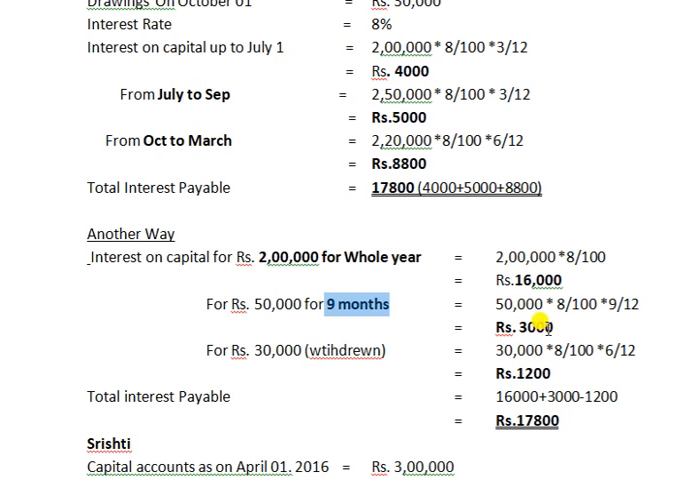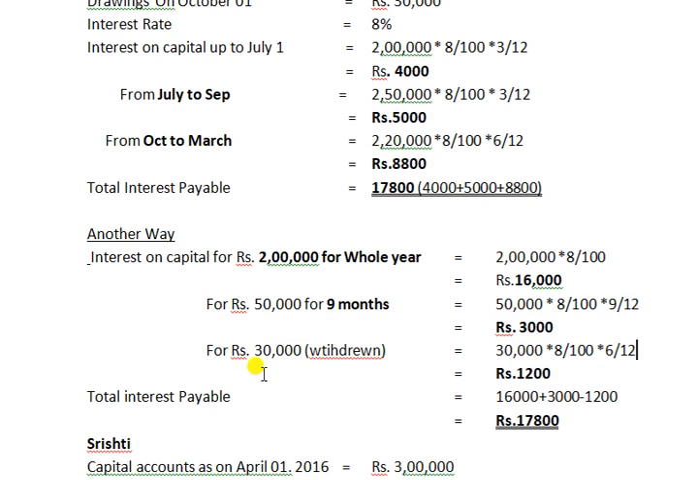How much are we getting? That is 50,000 into 8 by 100, the same 8 by 100, and 9 by 12. I counted 9 months, so 9 by 12. You are getting the answer 3,000 rupees.